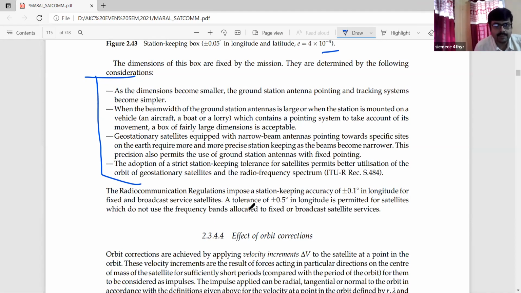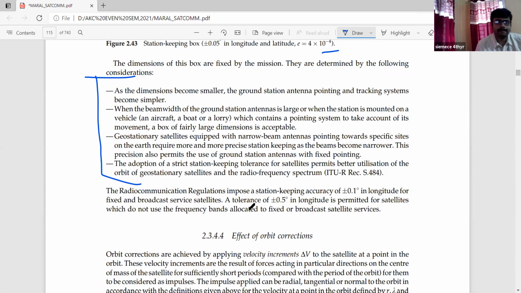So as the dimensions become smaller, the ground station antenna pointing and tracking systems become simpler. Obviously, if there is a fixed kind of dimension, the tracking will be simple. There will be no complications in the tracking. So they have mentioned that as the dimensions become smaller, the ground station antenna pointing, because ultimately the ground station will receive the signal, and the tracking systems become simpler.